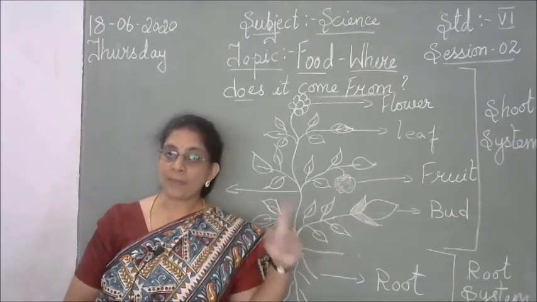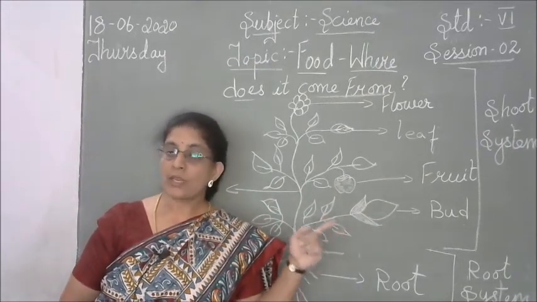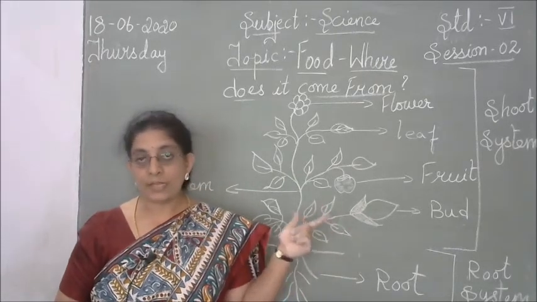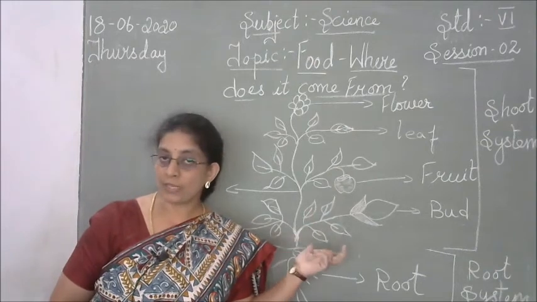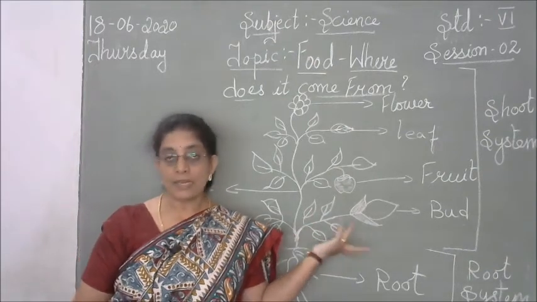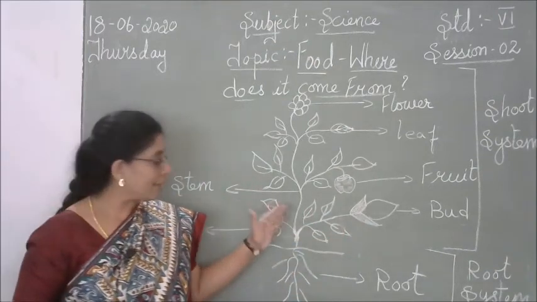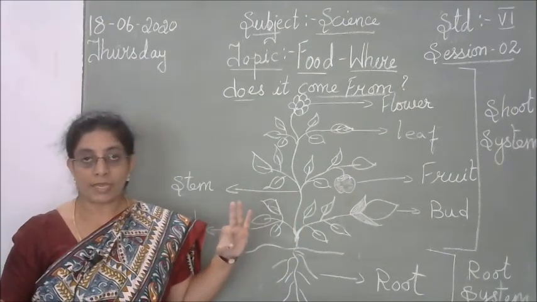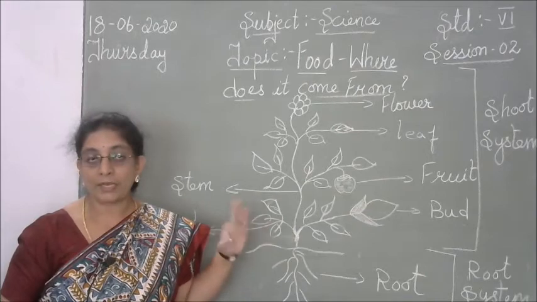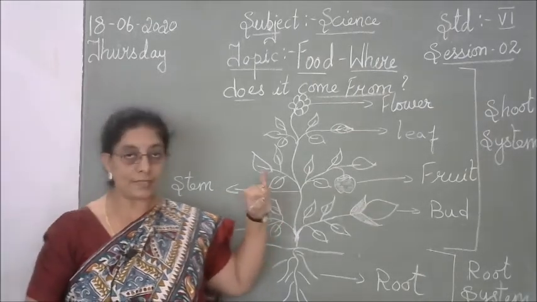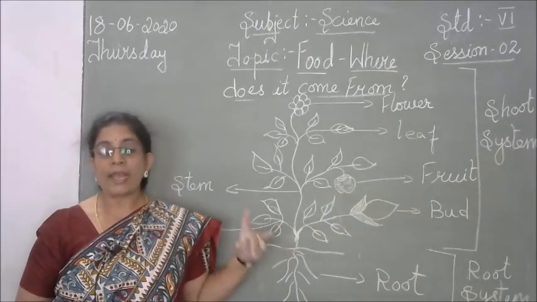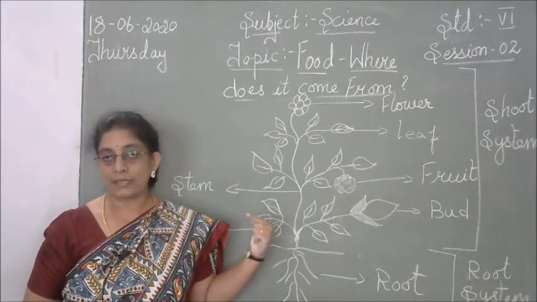And from the plant source, you saw that we get the grains, the pulses, the cereals, the vegetables, fruits and the leaves. Okay? And from the animals, we saw the main three items of food we get: one is the milk, one is the meat and one is the eggs. And from the honeybees we get the honey.